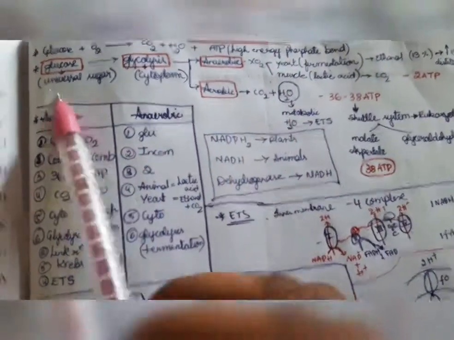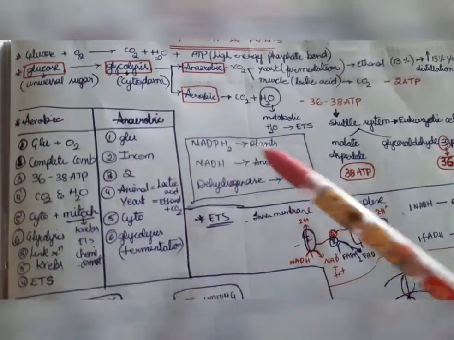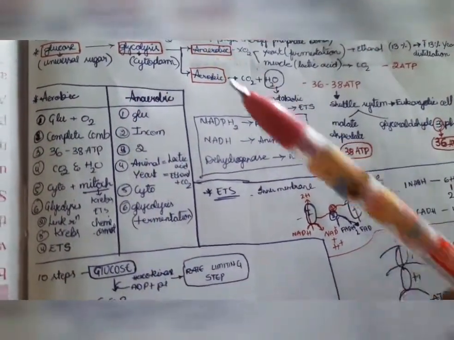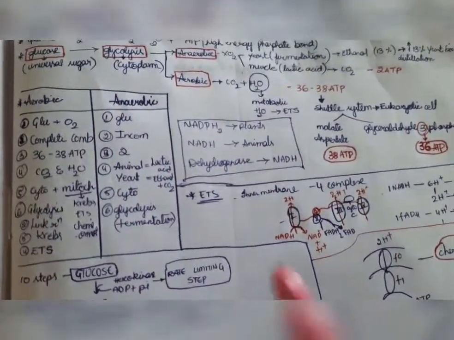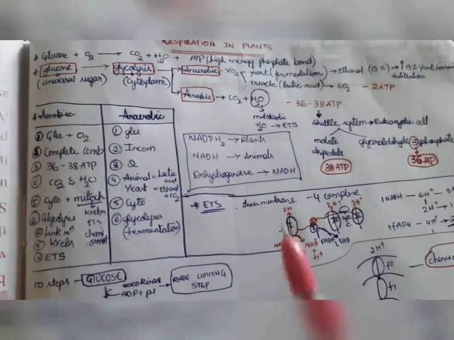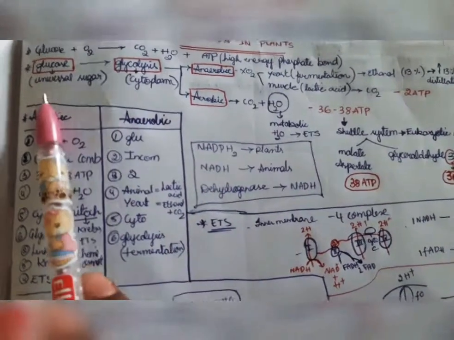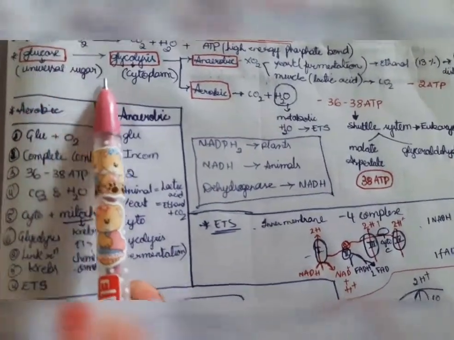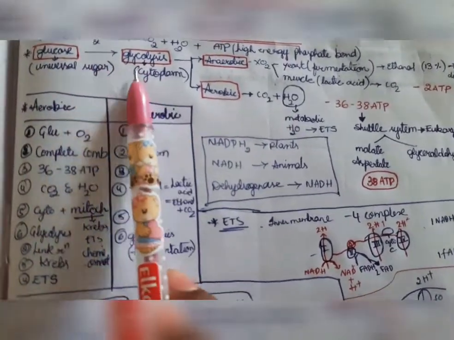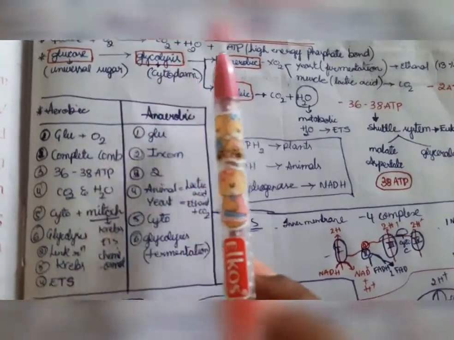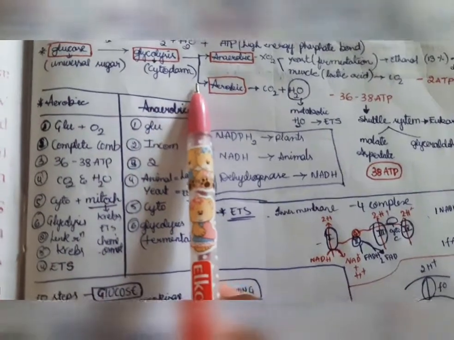Okay, next, what are the steps involved in it? Glycolysis, Krebs cycle, and next is the electron transport chain. Okay, these are the steps for release of energy. First, glucose is the universal sugar, and glycolysis means breakdown of glucose. It occurs in the cytoplasm.